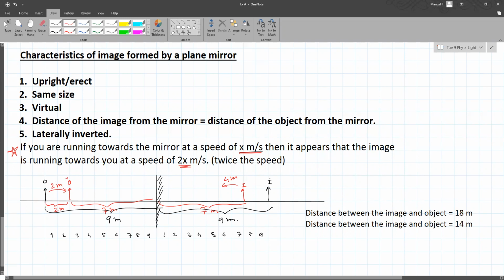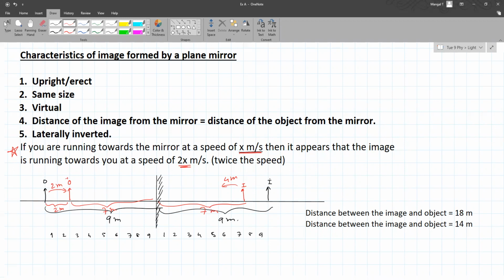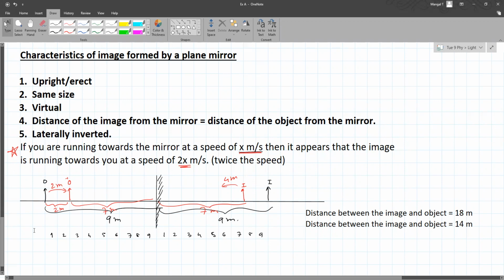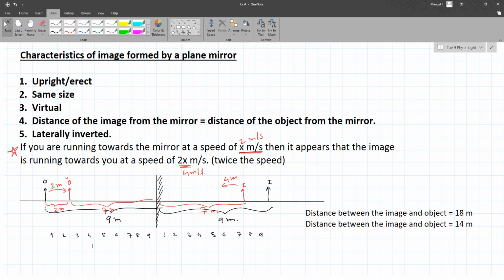What do you mean by x meters? So x is a value. Like here, I took 2 meters per second, so this will be 4 meters per second. Sir, if the distance reduces by 2 meters, then the image also is formed 2 meters ahead, so the total calculation will be 4.